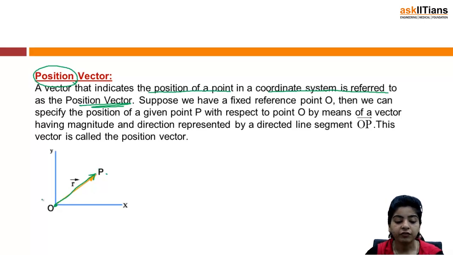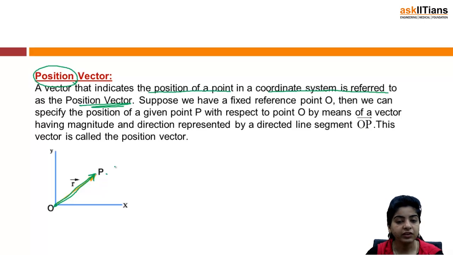Suppose I have a fixed reference point O, and I have a point P, then I can specify the position of that particular point P with the help of a vector having magnitude and direction, which is represented by the directed line segment OP, right? So this will be called the position vector.